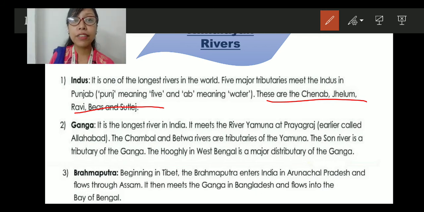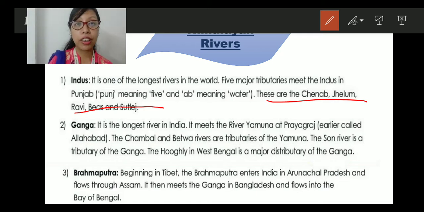Now, these 5 tributaries meet the river Indus at Punjab. Now this Punjab actually includes some area. Some of the Punjab part is in India, and some of the part falls in Pakistan. But this meeting point is actually in Pakistan Punjab, not in Indian Punjab, but in the Punjab that falls into the Pakistan region. Clear?